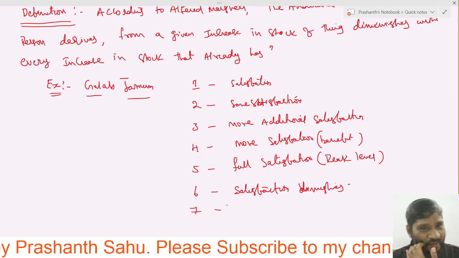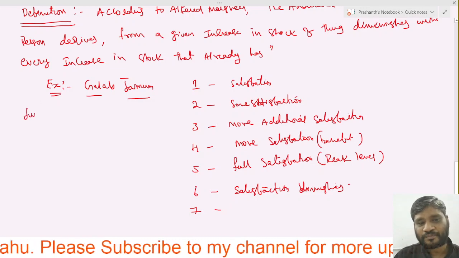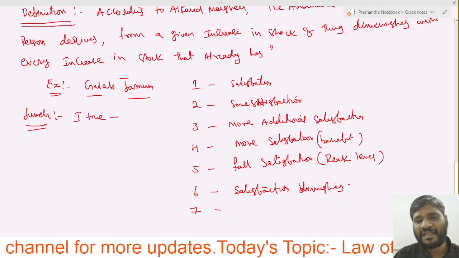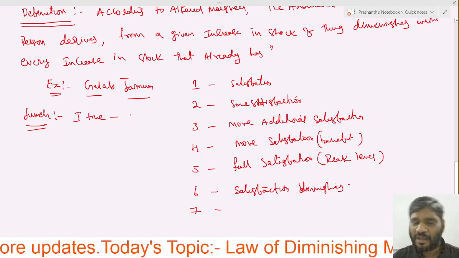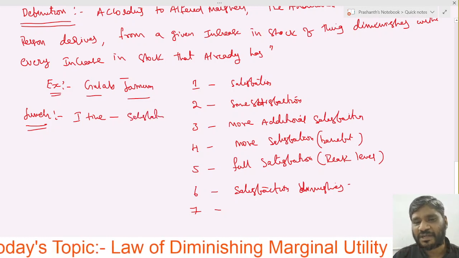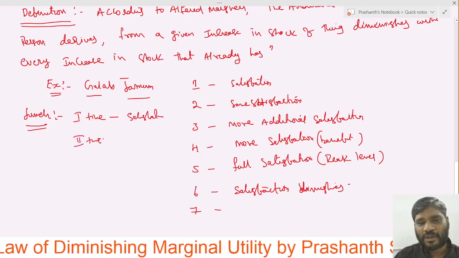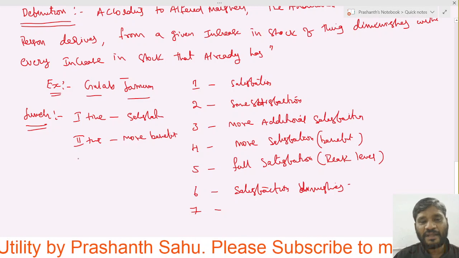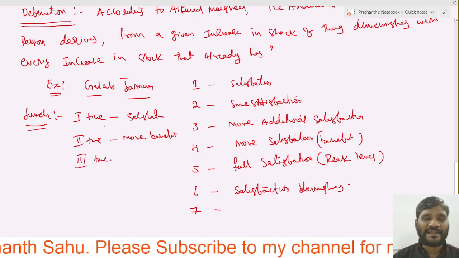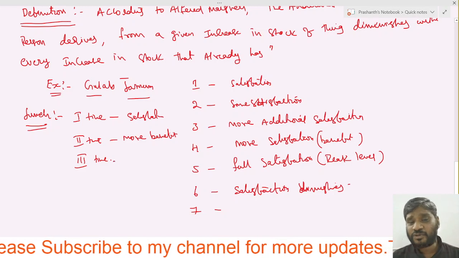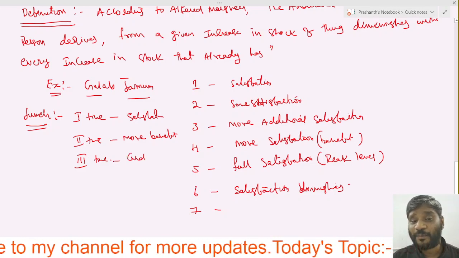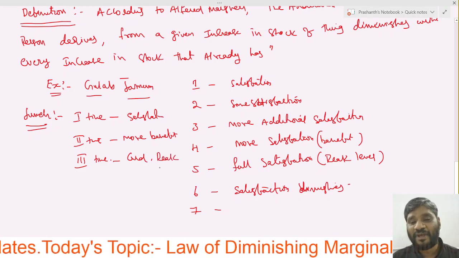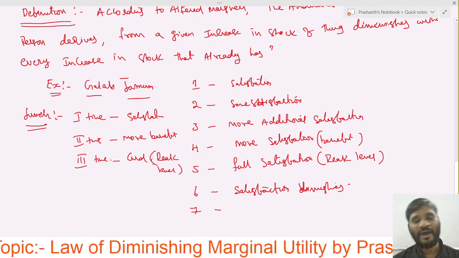In the same way, when you are going through with a lunch, you have taken the first plate of meals, and you get some sort of satisfaction. Now you are taking the second time, then here you will get some more benefit. Benefit is nothing but satisfaction. In the third time also you will take the rice, right? So we used to do the finishing touch. How? With the help of curd we used to finish it. Means here we have reached the peak level of satisfaction.